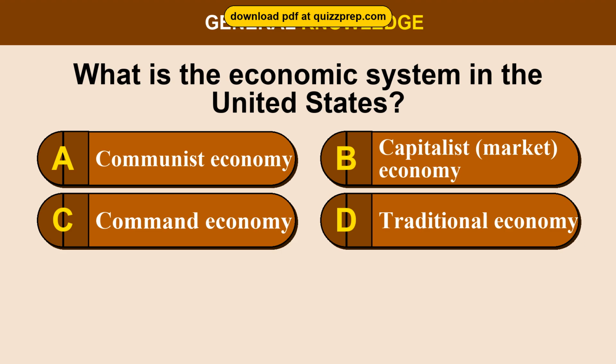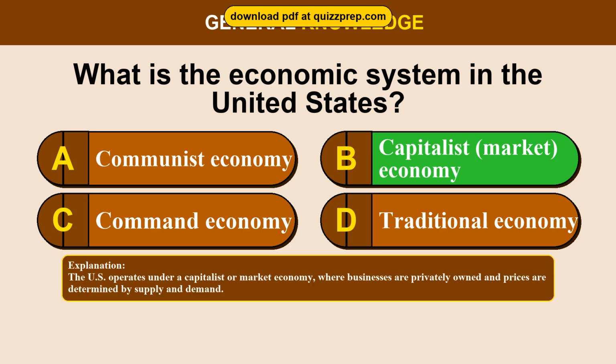Question 49. What is the economic system in the United States? Option A, communist economy. Option B, capitalist, market, economy. Option C, command economy. Option D, traditional economy. The correct answer is option B, capitalist, market, economy. The U.S. operates under a capitalist or market economy, where businesses are privately owned and prices are determined by supply and demand.